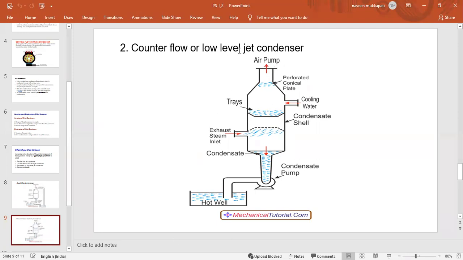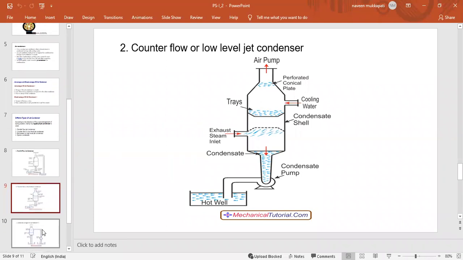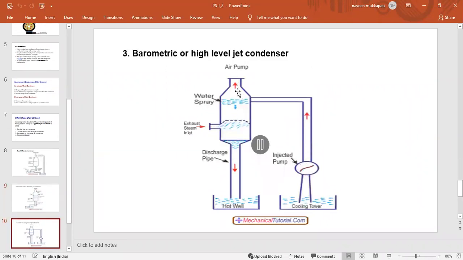This is the constructional diagram for the low level type of jet condenser. Next, coming to the third type of jet condenser, the barometric or the high level jet condenser.